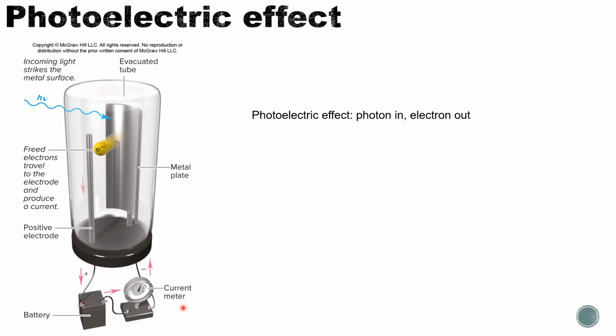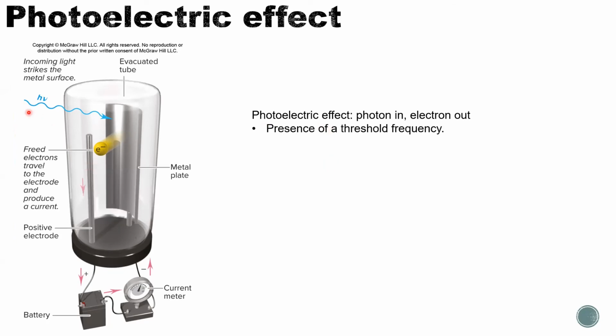So in the experiment, you can use different types of light shining on this metal plate. The light can penetrate this glass tube, so that's fine. Light can actually go through this glass tube and hit this metal plate. And interestingly, not all light can trigger electrons to come out. Only light above a threshold frequency can trigger this emission of electrons.